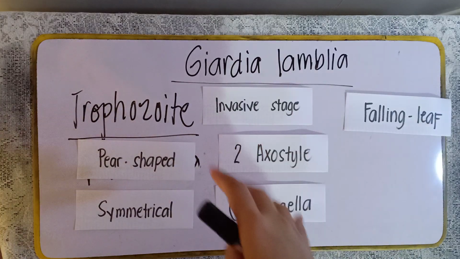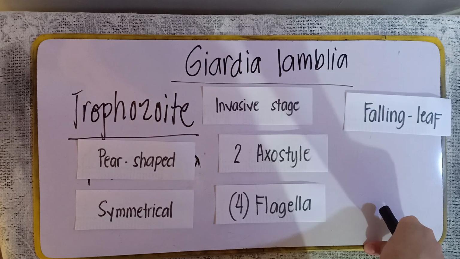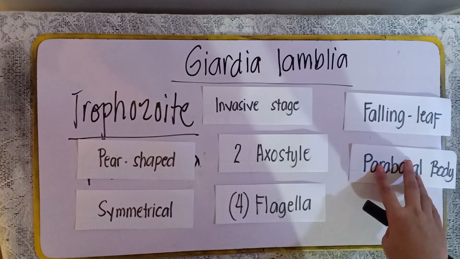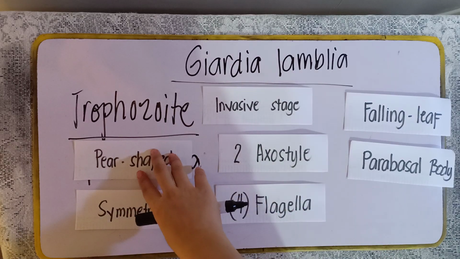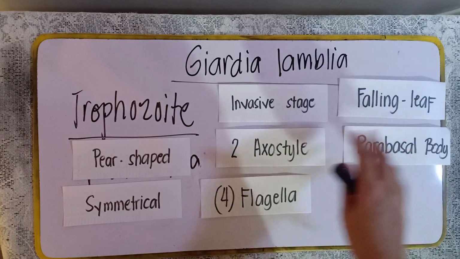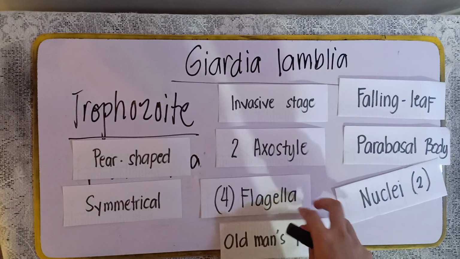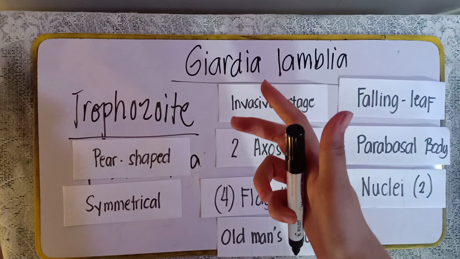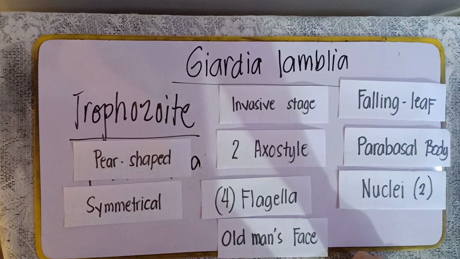And then, aside from this one, the trophozoite of the Giardia lamblia also comprises a rod-shaped, deeply staining organelle believed to be the parabasal body. Meron siyang parabasal body that is located centrally. Okay? And then, yung trophozoite ng Giardia lamblia, class, is actually napakadali lang niyang ma-identify. Kasi, it has 2 nuclei sa kanyang trophozoite na nagmumukhang old man's face. Imagine that one, nagmumukhang old man with eyeglasses. Ganun ang itsura niya.